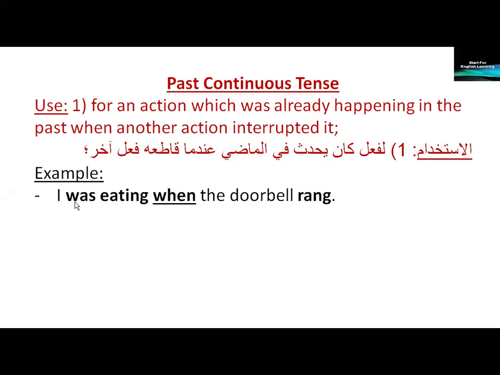It is a past continuous verb. It is an unfinished action. And the verb rang. Rang is a finished action. It is completed. So was eating is the past continuous verb.